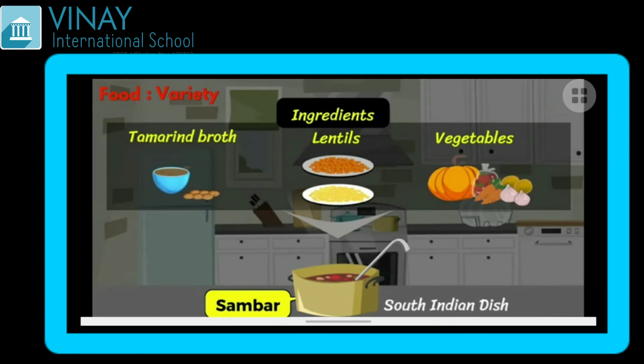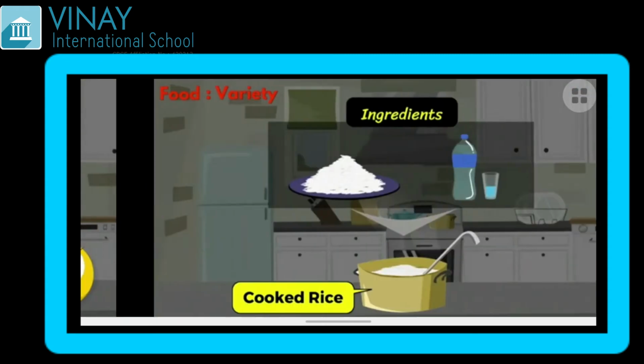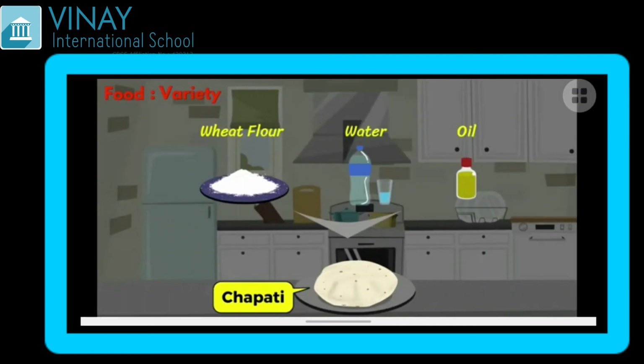Same way sambar, which is a South Indian dish. What are the ingredients for it? Tamarind broth, lentils and vegetables. Now can you guess and tell me what are the ingredients of cooked rice? This I guess all of you should know. Only two ingredients, that is rice and water. Yeah, but many of them even use salt and oil while cooking the rice. But basically there are two ingredients only, rice and water. Next comes chapati. It has wheat flour, water and oil as ingredients which are used to prepare chapati.